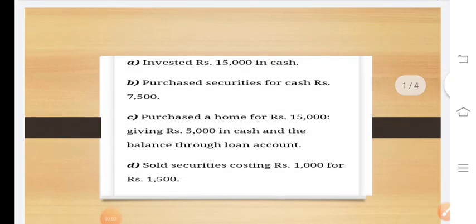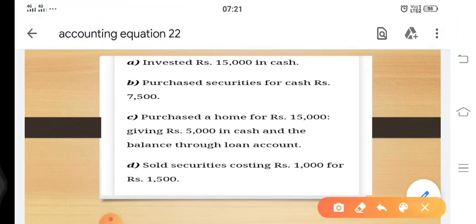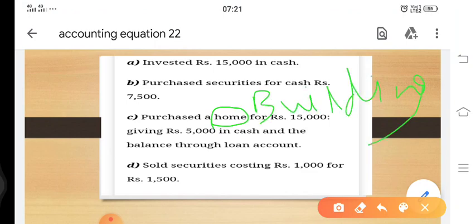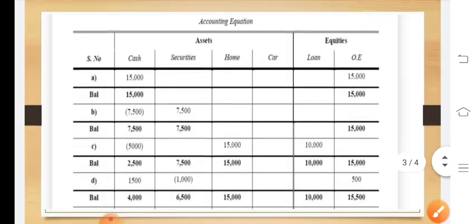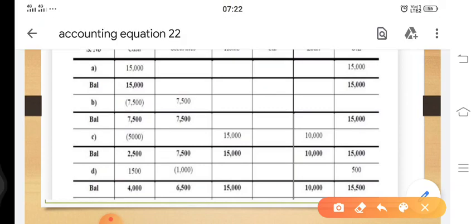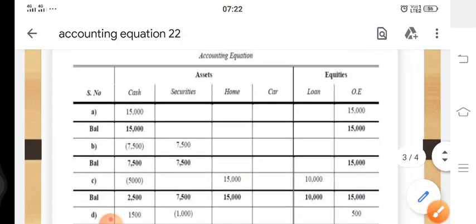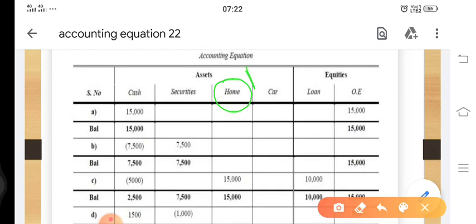And the next point is: purchased a home. Now here we will not take home, rather we will take it as building. Although I noticed this error earlier, I wanted to share it with you also, because home is generally something that is utilized for living purposes and not for business purposes. So instead of writing home, we should write building. Now let's check the answer. Since we have purchased a building, as we discussed, we will not write home, rather we will write building.